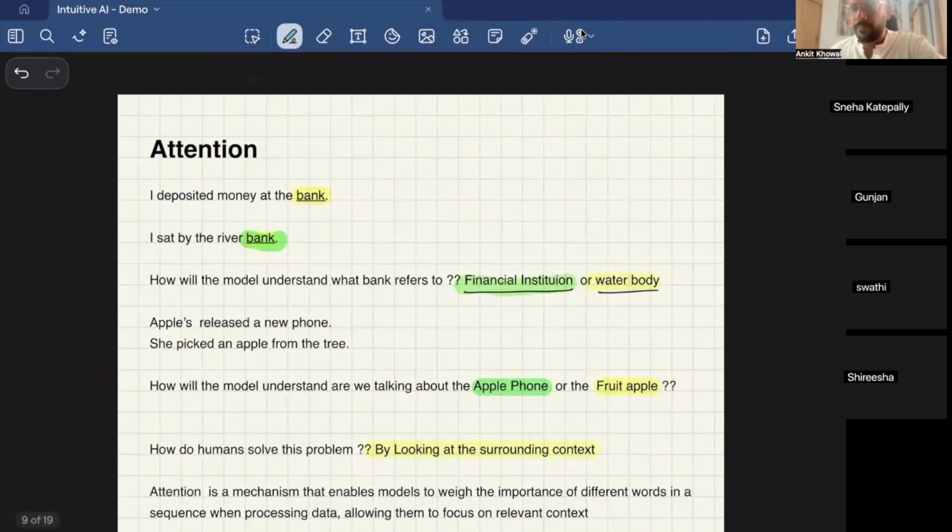Okay, sure. So now we'll move to attention. We have taken a sentence, we have converted it into a numerical form, and we have gathered the semantic meaning of the sentence.